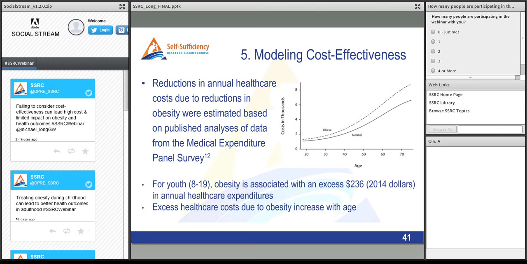So how do we get savings in healthcare costs? There's a lot of literature on increased healthcare costs due to obesity. There's a published analysis of data from the Medical Expenditure Panel Survey, which found that every year, a person with obesity has higher healthcare costs than a person with normal weight. For youth 8 to 19, obesity is associated with an excess of about $240 per year. This grows dramatically as people age, as their overall healthcare costs grow, but also as the longer-term disease impact of obesity becomes more apparent. Every year that our interventions have reduced the level of obesity in society, we count that reduction in healthcare costs by preventing obesity.